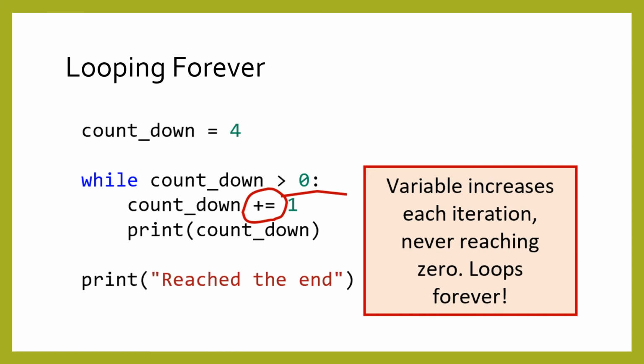A tricky thing about while loops is that it is easy to loop forever by accident. Consider the incorrect code below. Because the variable countdown is only ever increasing, it will never reach 0, and the loop never ends.